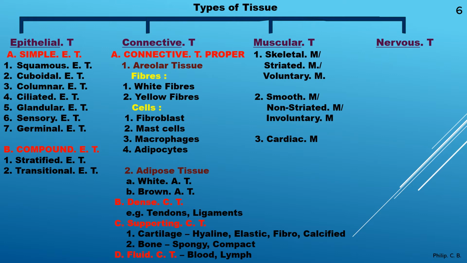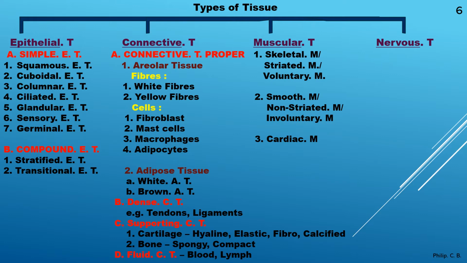So today we are going to learn these two types, simple and compound, and in that all the 9 types. Clear? Further, also the second type which we will be learning later, that is connective tissue, where you have connective tissue proper, dense connective tissue, supporting connective tissue, fluid connective tissue. Also in connective tissue proper, you have areolar, that is fibers, white fiber and yellow fiber. Cells, four types are there: fibroblast, mast cells, or I usually pronounce it as mast cells, so you can remember very easily, macrophages, adipocytes, and then the second type adipose tissue, white adipose tissue, brown adipose tissue.